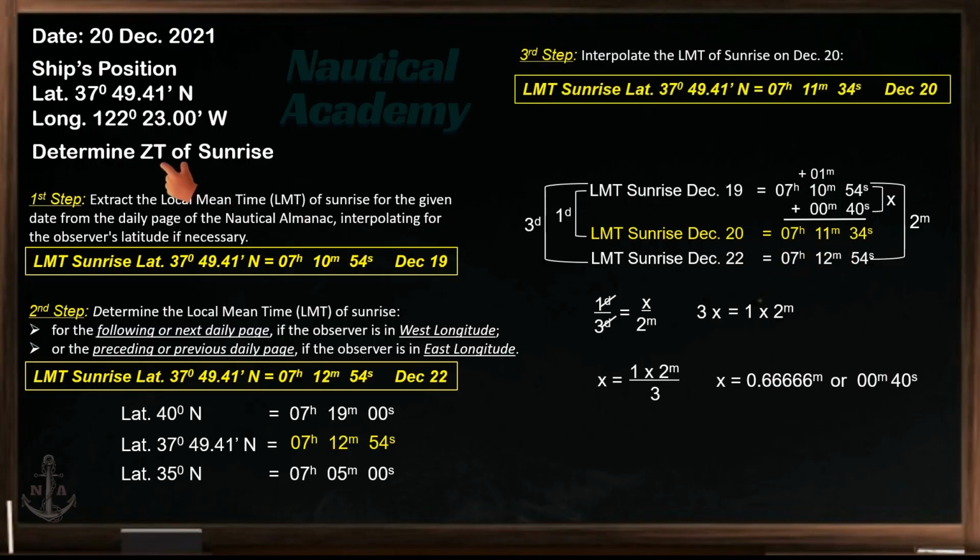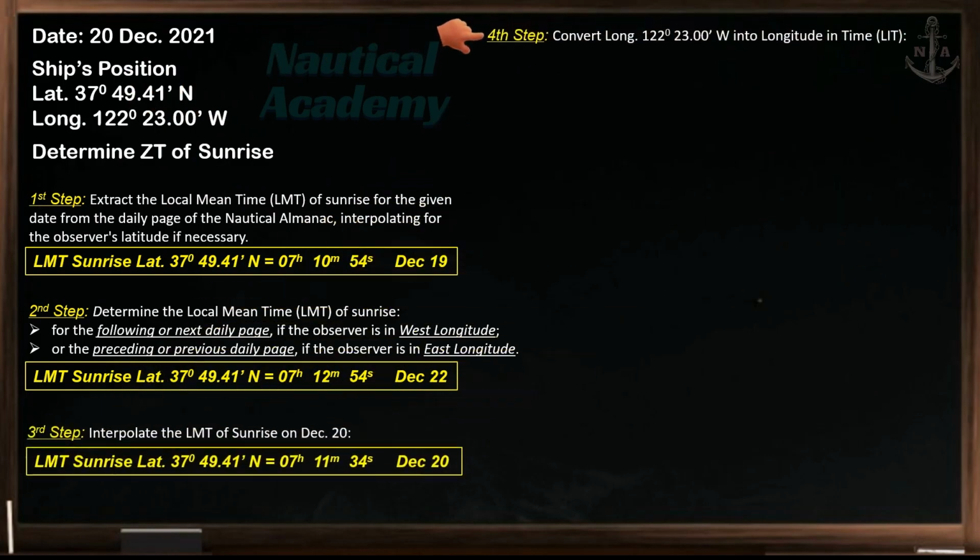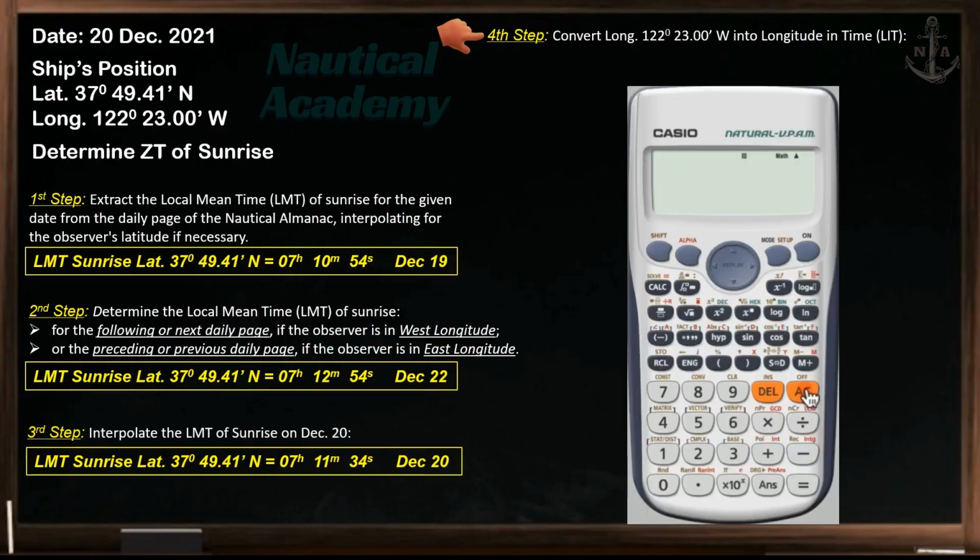Now, before we can determine the zone time of sunrise, we need to apply the observer's longitude, but we need to convert this arc into time. So our next step is to convert the observer's longitude into longitude in time, LIT. This is simple if you have a calculator. Enter 122 degrees, 23.0 minutes, then divide by 15, and press equals.